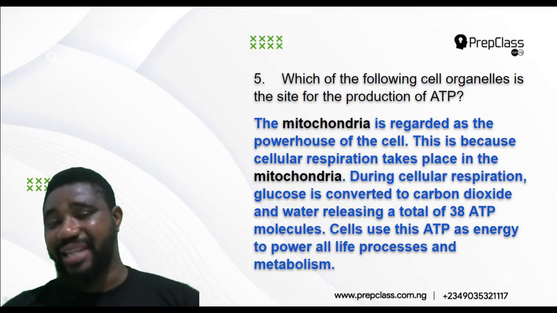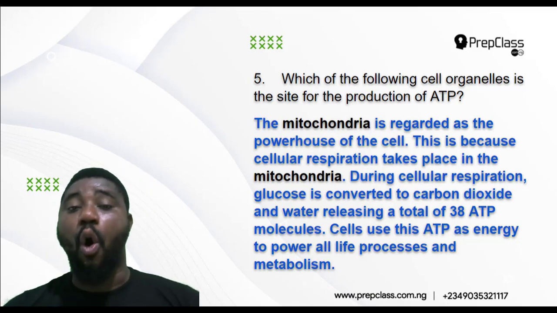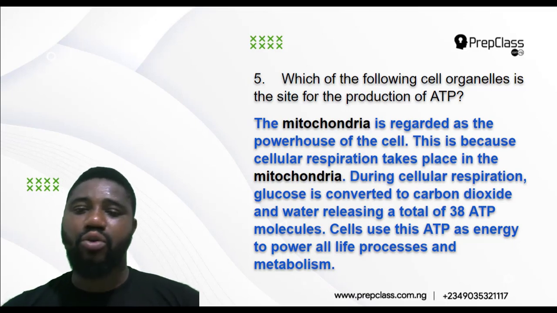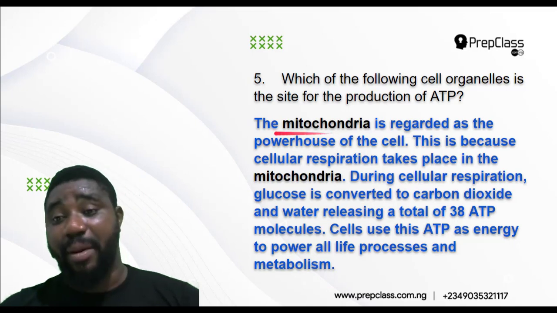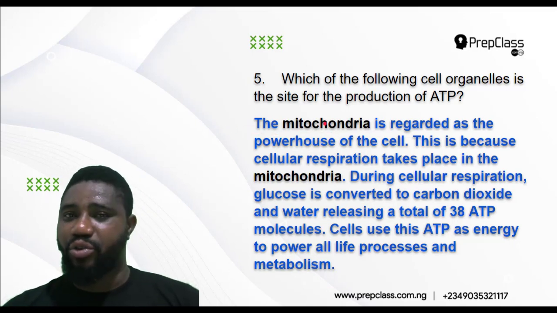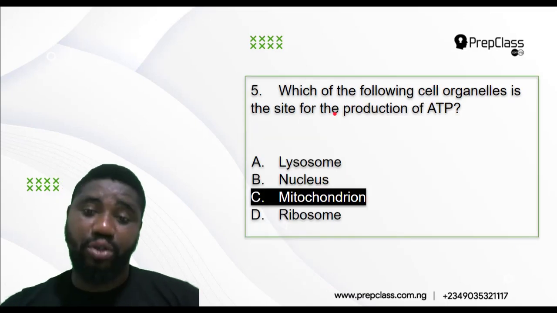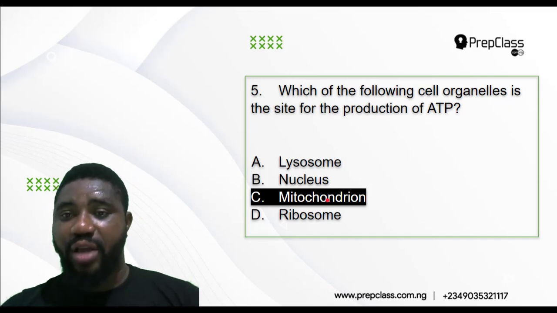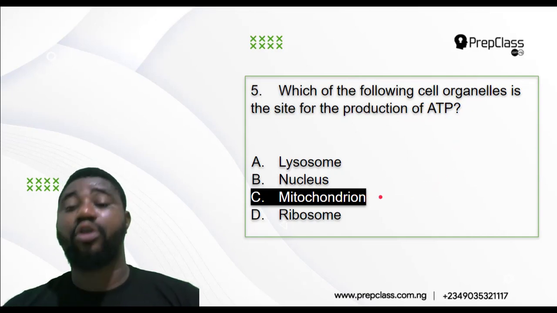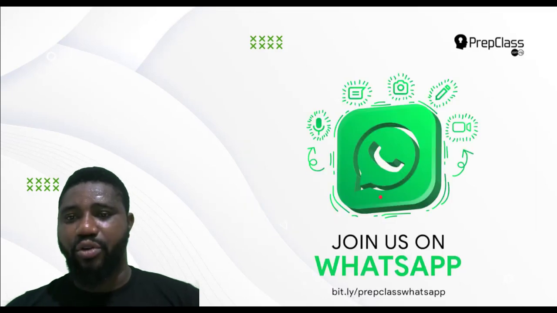ATP, that is needed by the cell to control all life activities, all life functions, and to carry out all metabolism. So that is why the mitochondria is regarded as the powerhouse of the cell, because it produces energy that the cell uses to perform every process. So the correct answer to that question is option C, mitochondria. Which of the following cell organelles is the site of production of ATP? The answer is mitochondrion. Singular mitochondrion, plural mitochondria.